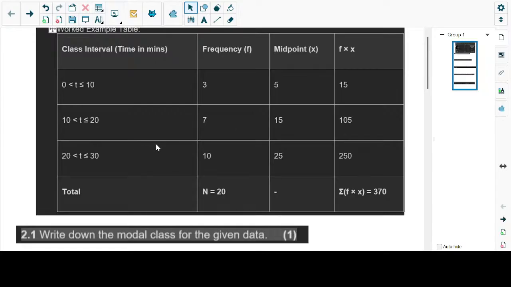Now, we need to understand what this is. Our classes, as we spoke about a little bit, have to do with trying to simplify our data. We are saying any learner who got between 0 and 10, we're going to put them in this class. A learner could have gotten 2, they fall here. A learner could have gotten 1, they fall here.